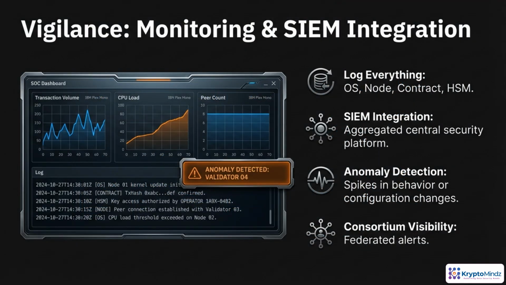Monitoring is where your blockchain stops being a lab project and becomes real infrastructure. Security operations need visibility not only into the OS, but also into nodes, smart contracts, and HSMs as a unified signal set. That's why SIEM integration is essential. All logs and alerts land in one place. From there, anomaly detection can flag suspicious behavior or configuration drift. And federated alerting gives every consortium member shared, near real-time visibility into what matters.